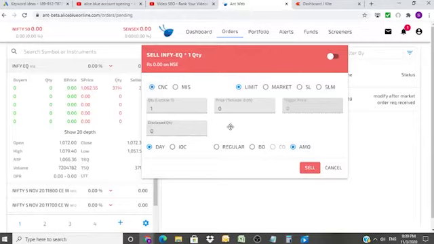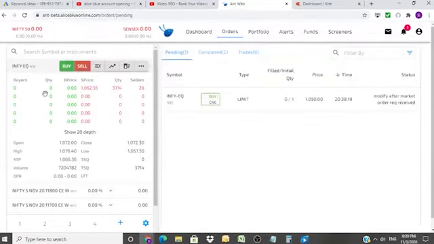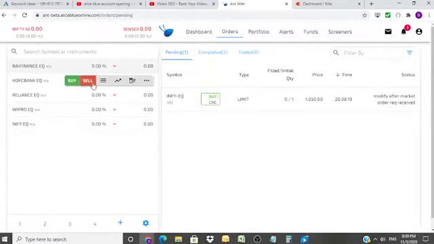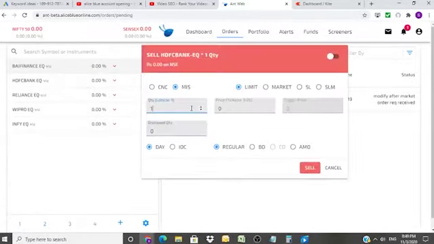And say, let's not go to Infosys because I just placed a buy order. So if I place a sell, it is basically going to negate each other. Let me go to some other shares. So for example, HDFC Bank. Sell.